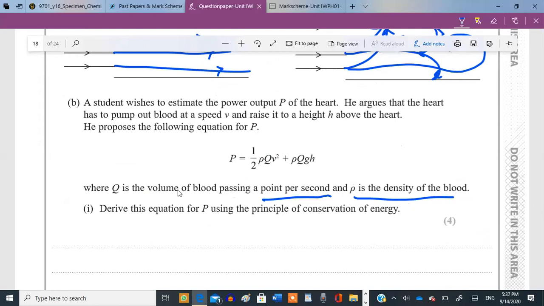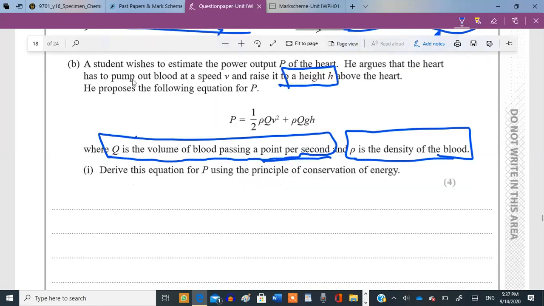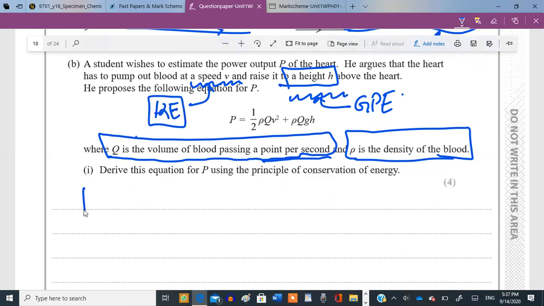Okay, Q is the volume of the blood passing a point per second. They gave us the volume per second, and rho is the density of the blood, and we need to derive this expression. If the student can do it, we can definitely do it too. We need to find out the power output of the heart. Blood is being pumped at a speed v and raised to a height h. Raised to a height h means it's converted into gravitational potential energy. Speed v means it's converted into kinetic energy. So now, what's the total power?